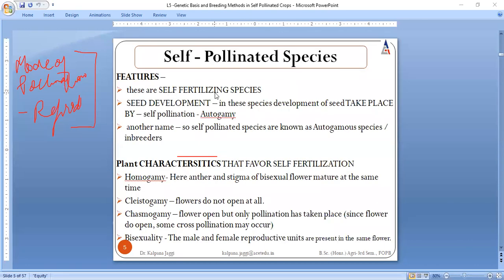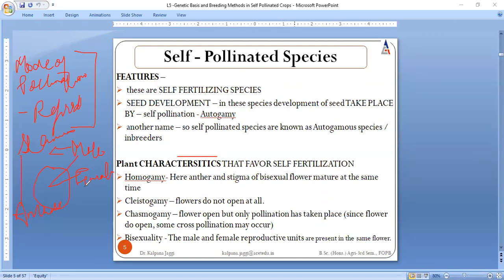Today I will be discussing only self-pollinated species. Self-pollinated means what? We used to have a flower, and within the flower we used to have two reproductive organs. The very first one is the male, and another one is the female reproductive organ, right? When we say male reproductive organ, we talk about the stamen, and within the stamen we talk about the anthers.